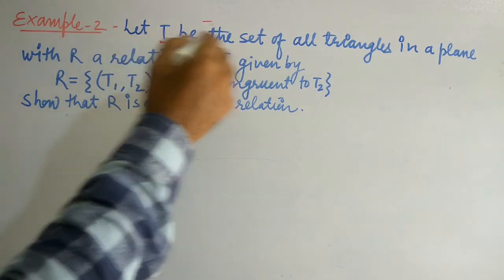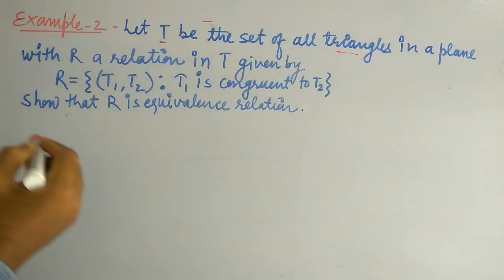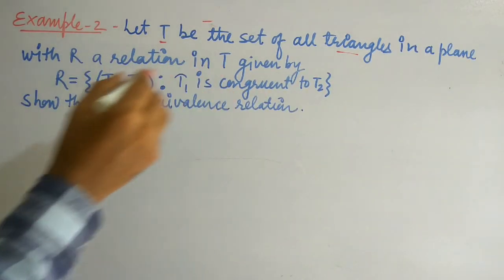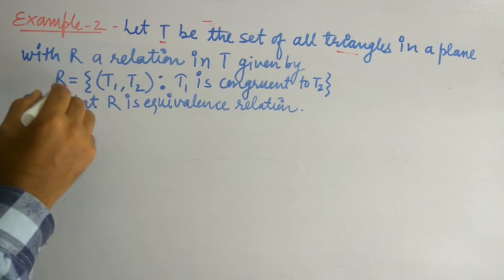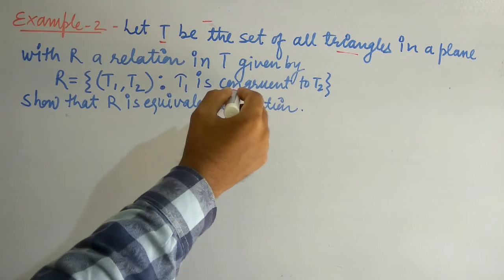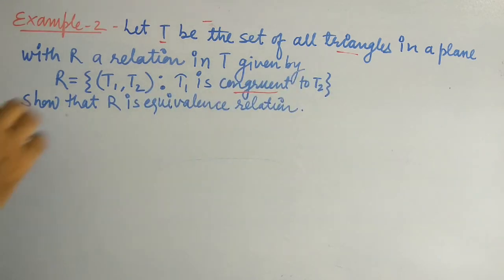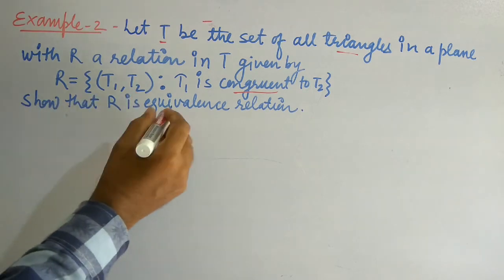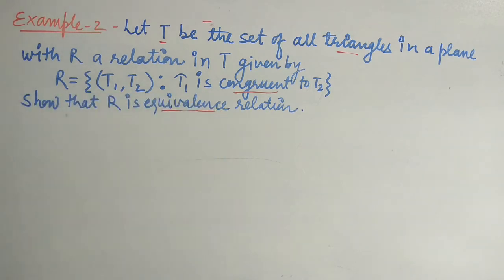Here T is the set of all triangles in a plane, with R a relation in T. It is given by R = {(T1, T2) such that T1 is congruent to T2}. This triangle is congruent to this triangle. We have to show that R is an equivalence relation. So first of all we will prove whether it is reflexive or not.